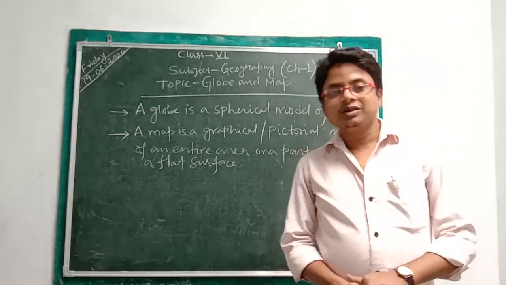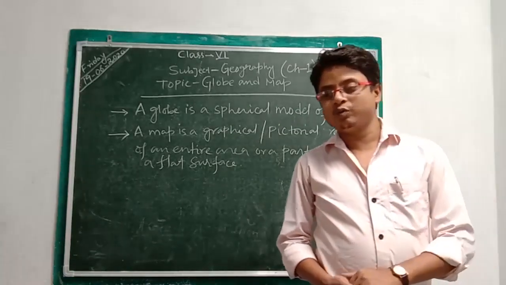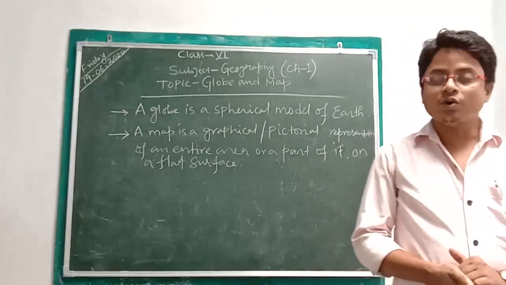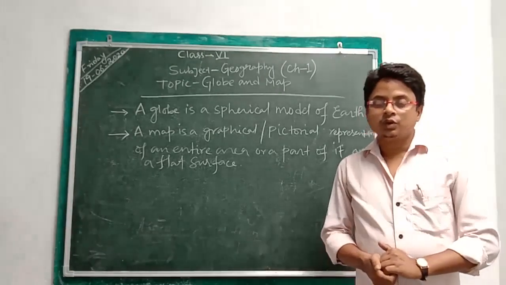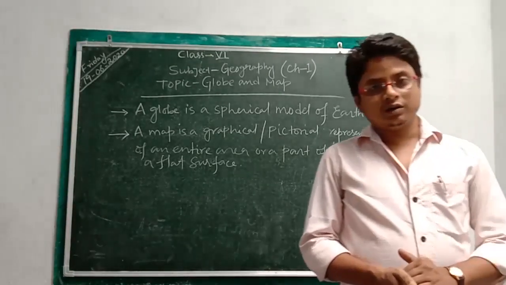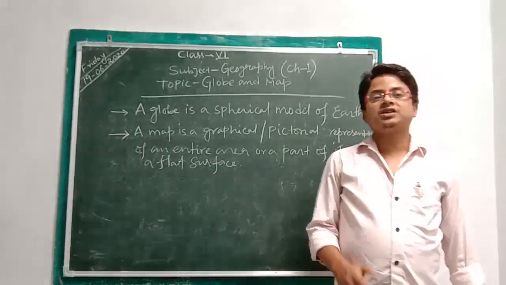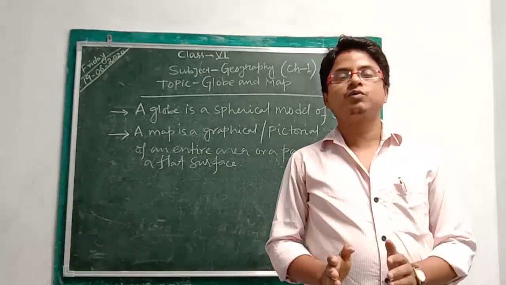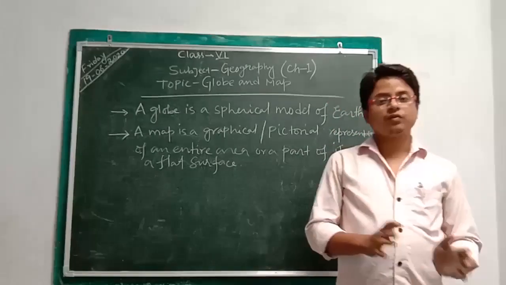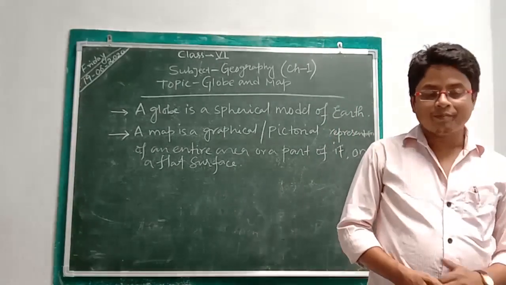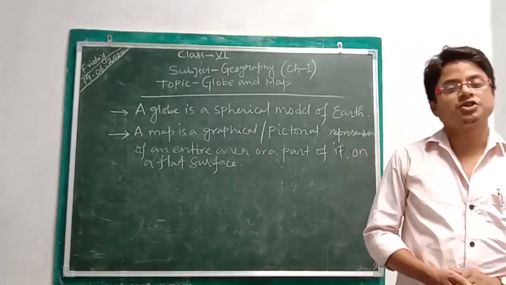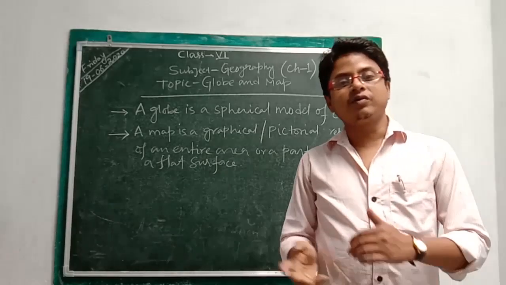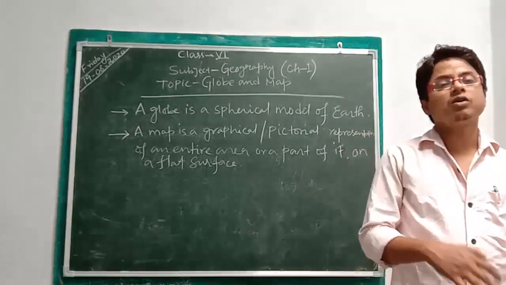Before studying the things regarding the globe and map, we have to know what are its importance and what are its uses. As we all know, a globe is a spherical model of the earth which shows the various features of the earth's surface. Only partially, meaning only half part of it we can see on the globe, not fully. But a map is a graphical or pictorial representation of the various features of the earth on a flat surface, partly or wholly.